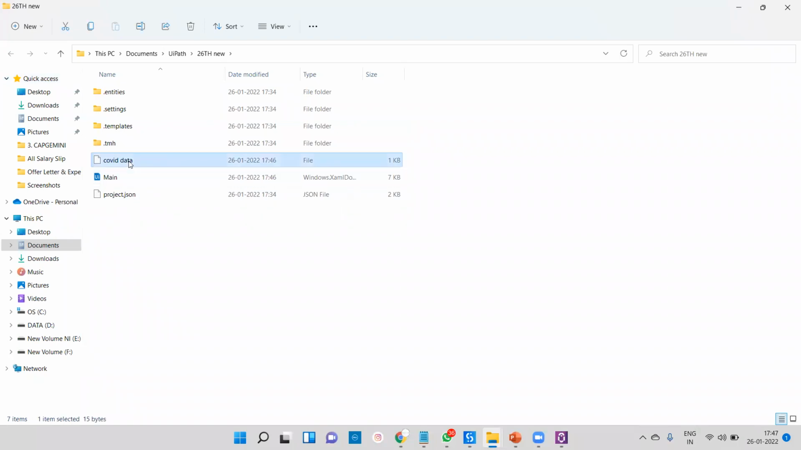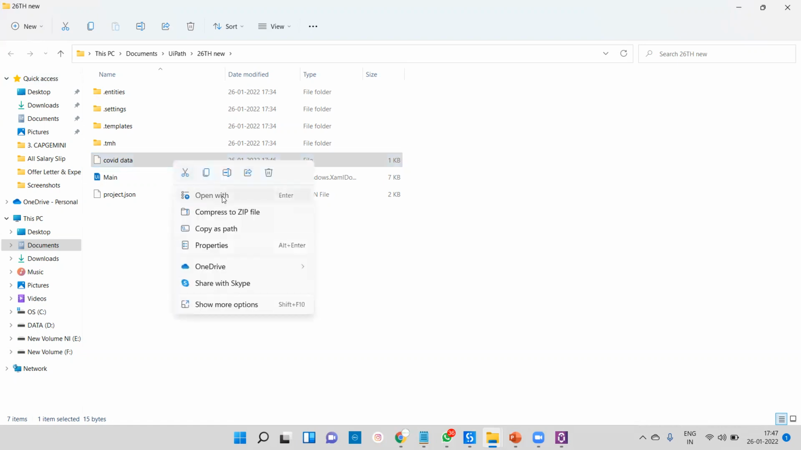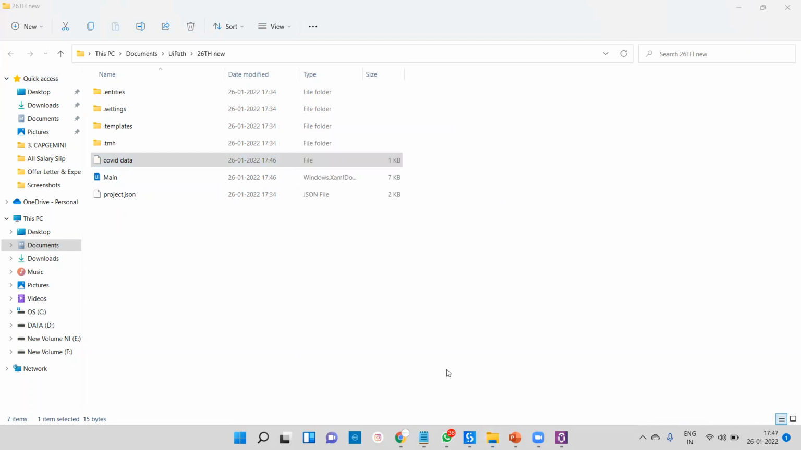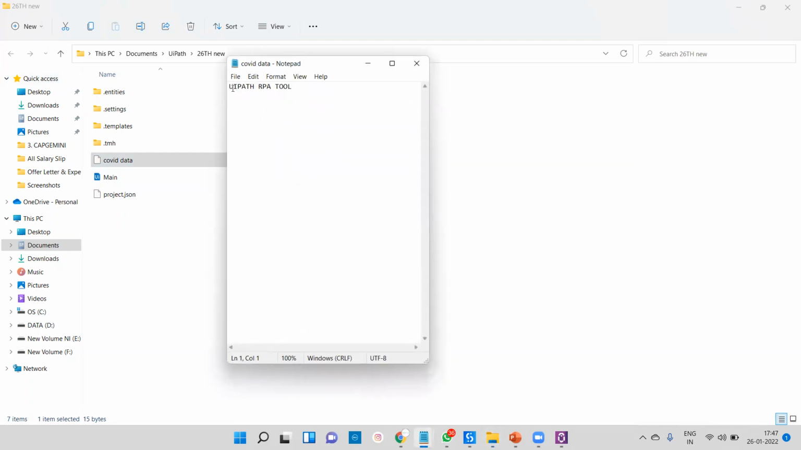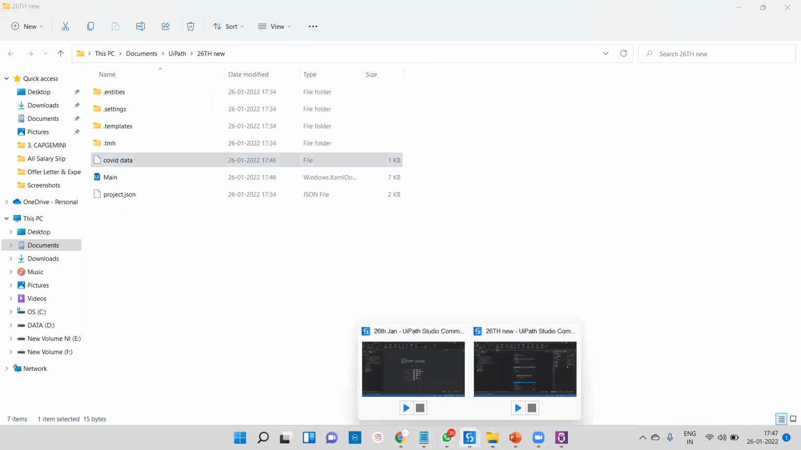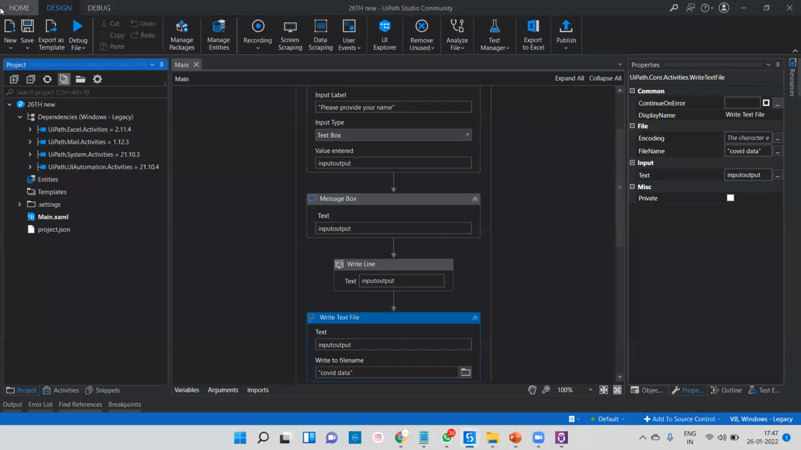You can see we've already created this file, and whenever you check any file, always check the date and time, which is 5:46 p.m. To check it, right click, go for open with, open with notepad, and click OK. What we are getting is UiPath RPA tool. Again, if you provide any random data, it will definitely change. Save and run file.